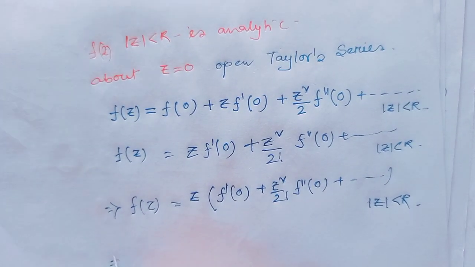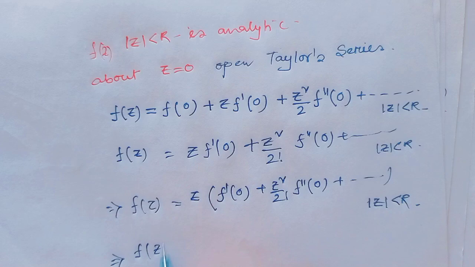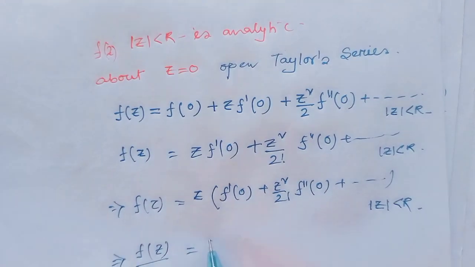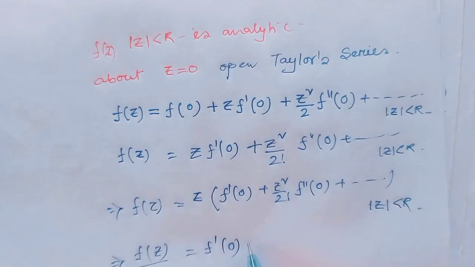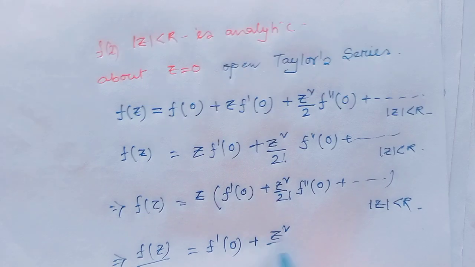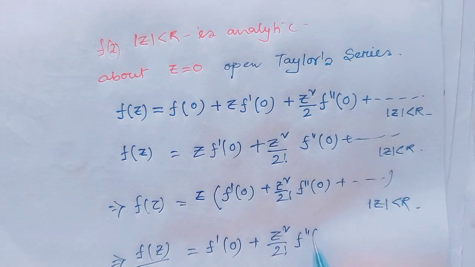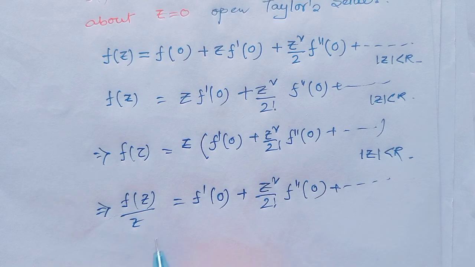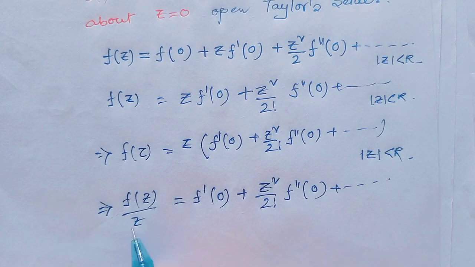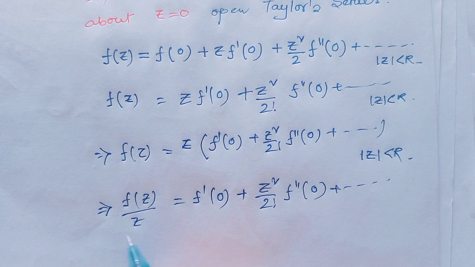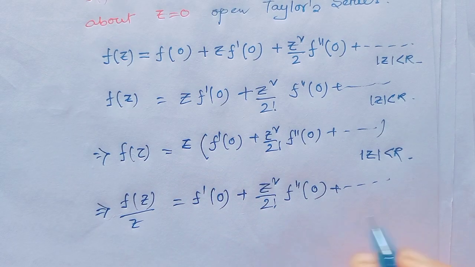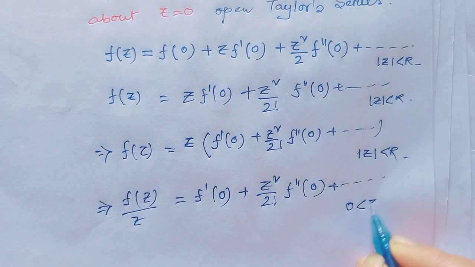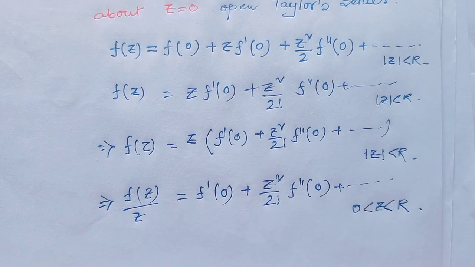Then f(z)/z would be equal to f'(0) plus z squared by 2 factorial f''(0) plus so on. And this is true since at the point 0 the function f(z)/z is undefined, so this is true for 0 < |z| < r.